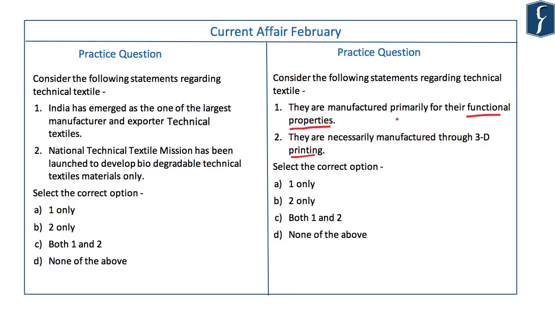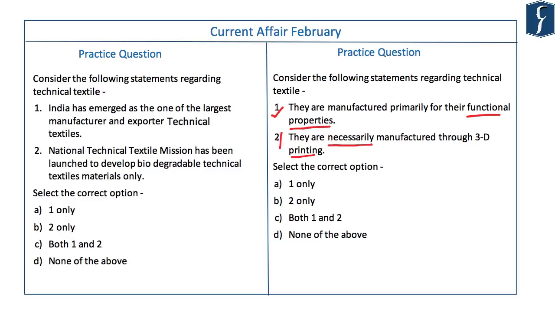The first statement is a little technical about technical textile. It means that they are manufactured for their properties like tensile strength and heat resistance, and they are not primarily manufactured for aesthetics. They are primarily manufactured for some defined industrial role. And that is correct. That is the basic definition of technical textile. The first statement is correct. The good thing about the second statement is that it's an extreme statement. It says that they are necessarily manufactured through 3D printing. And any extreme statement makes the job very easy because 99.99% of times they are incorrect.